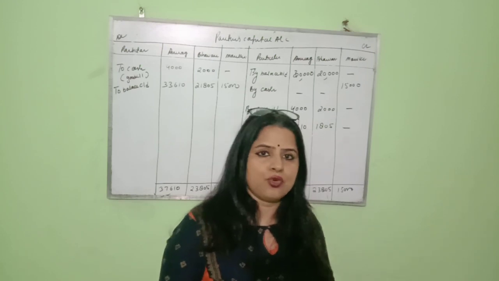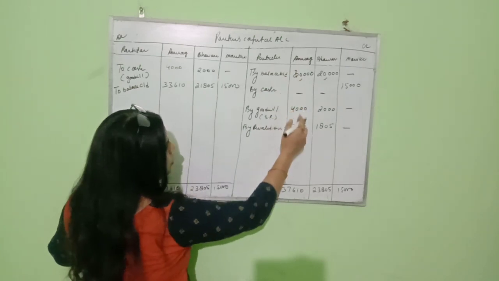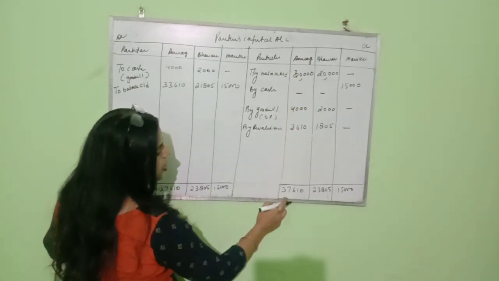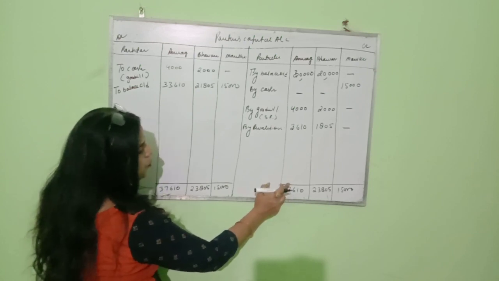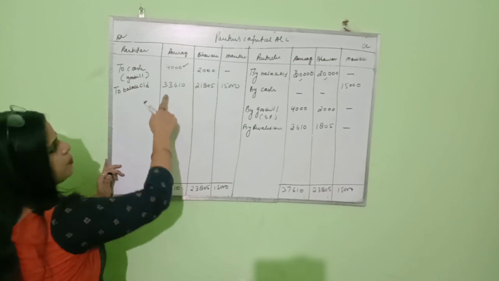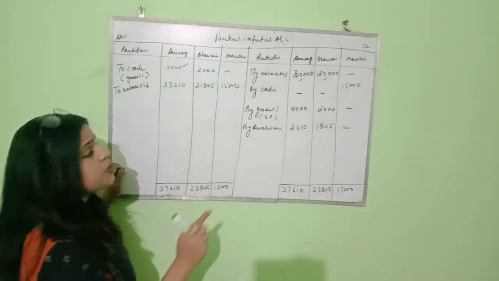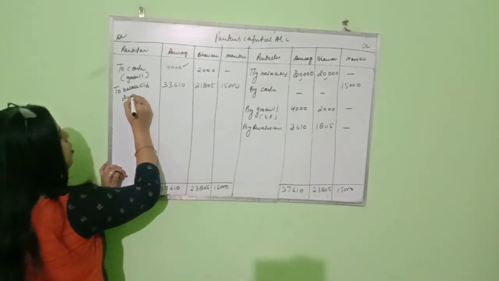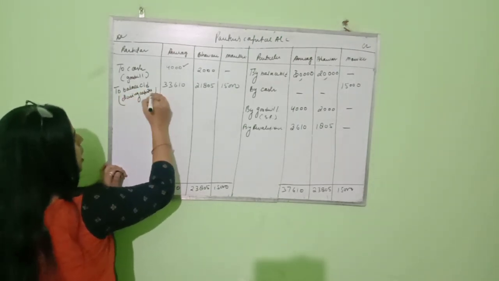Now the time comes to close the account. So when we close our account, 30,000 plus 4,000 plus 3,610, it will come to 37,610. And from 37,610, when I deduct 4,000 rupees, I am left with 33,610, which is the closing capital of whom? Closing capital of Anurag.